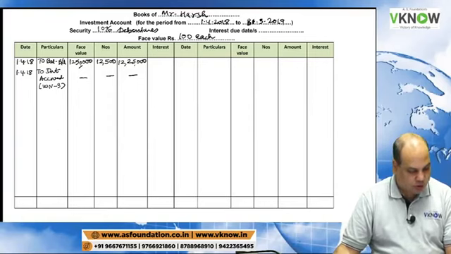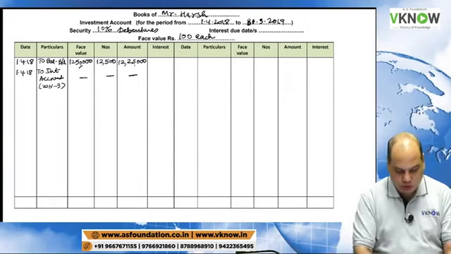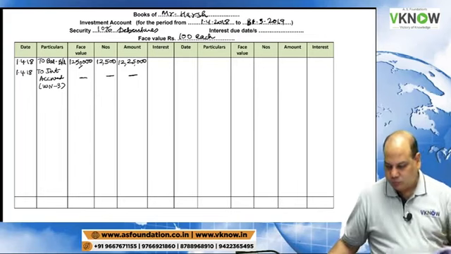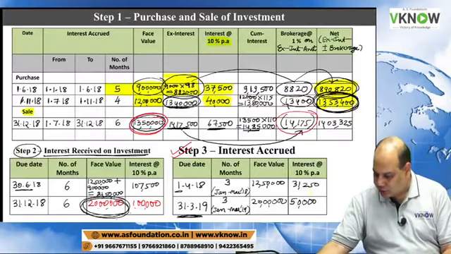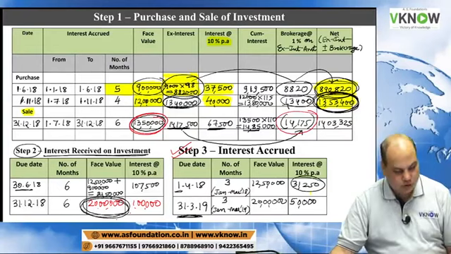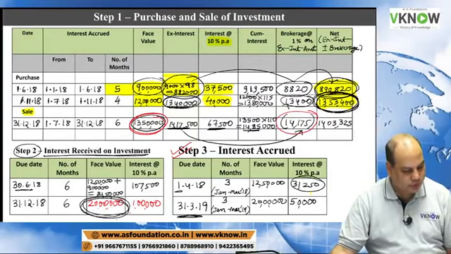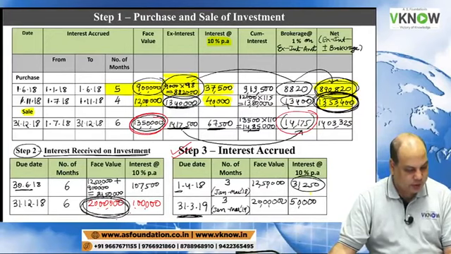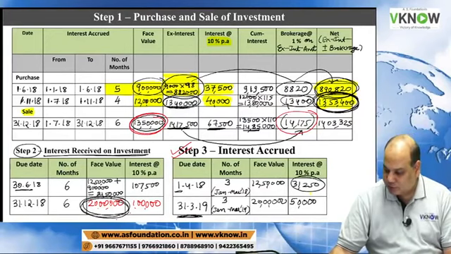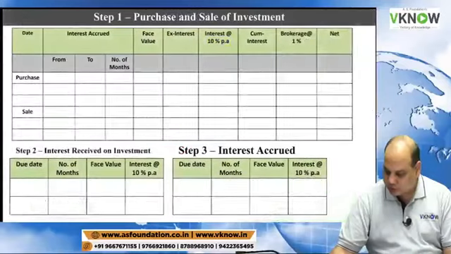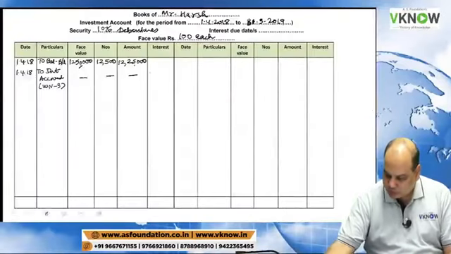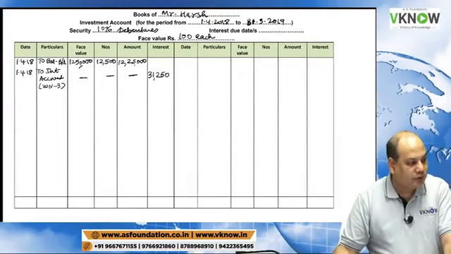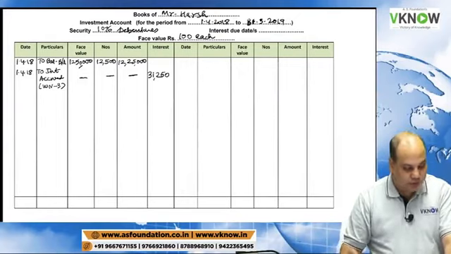Go to working note 3. Check the interest accrued. Working note 3, right hand side below: 31,250. Is it 31,250? Say yes. 31,250 is right. You people are genius.